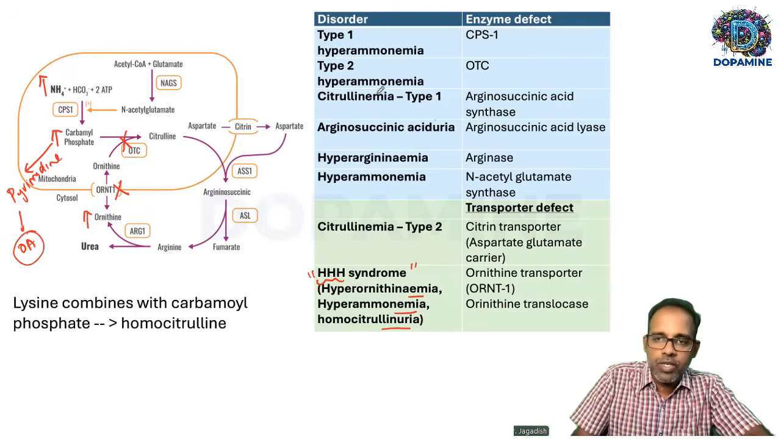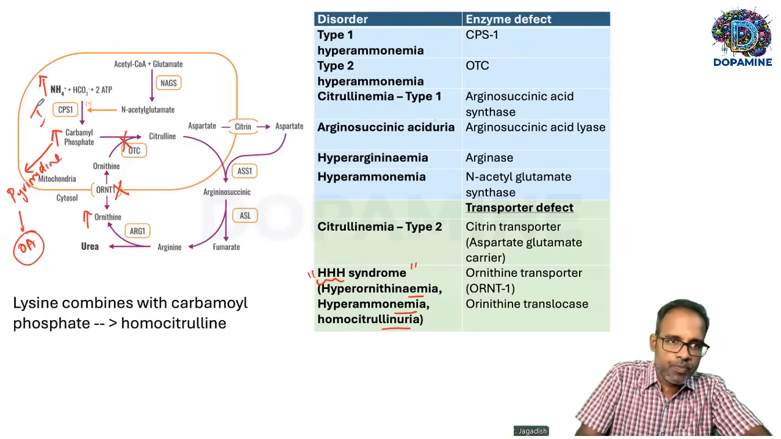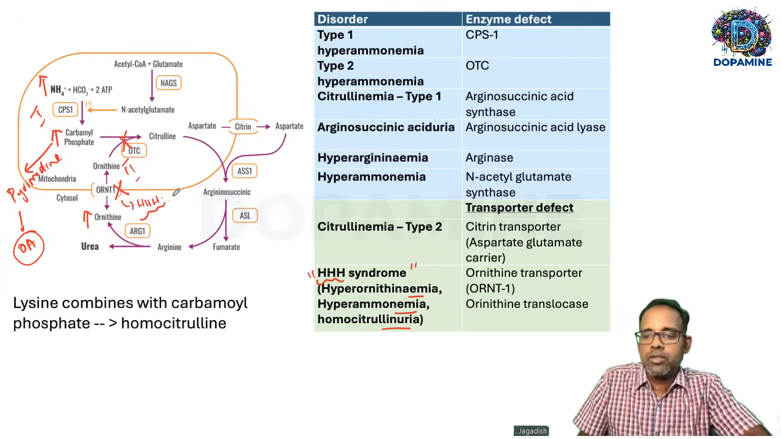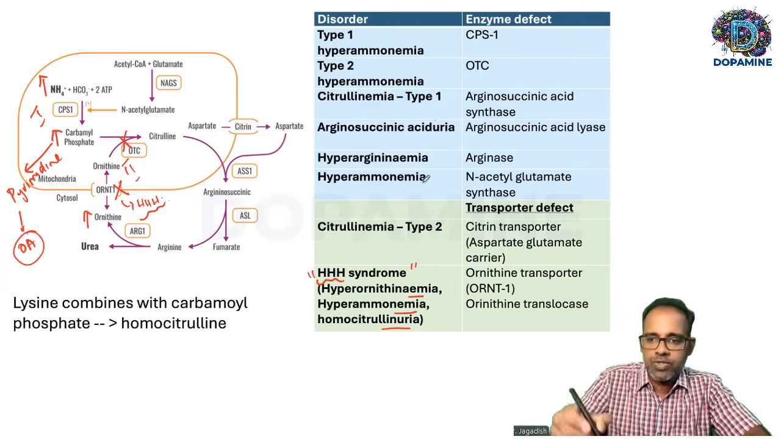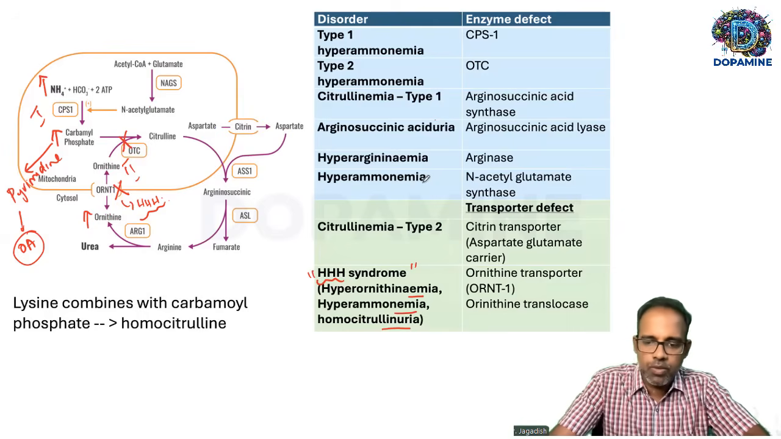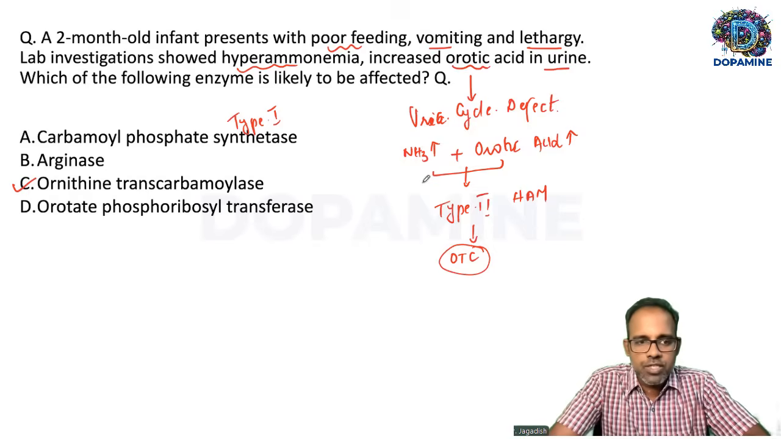So type 1 is CPS1, type 2 is OTC, and this causes triple H syndrome. There are other disorders which you can see from the table, which are all self-explanatory, so I don't want to explain those things. So this is about this question. The correct answer is ornithine transcarbamylase.